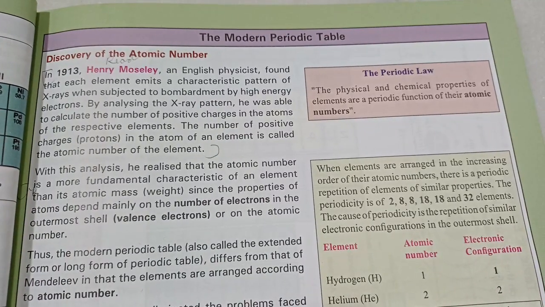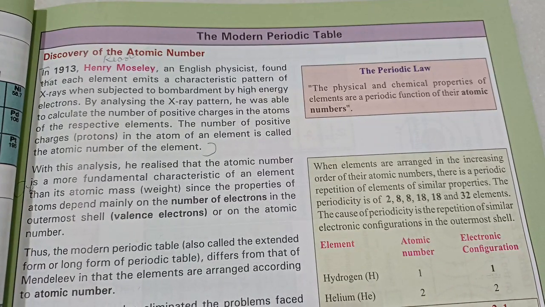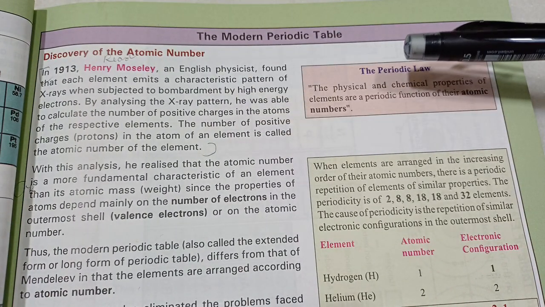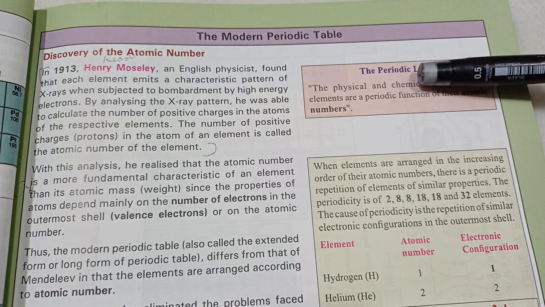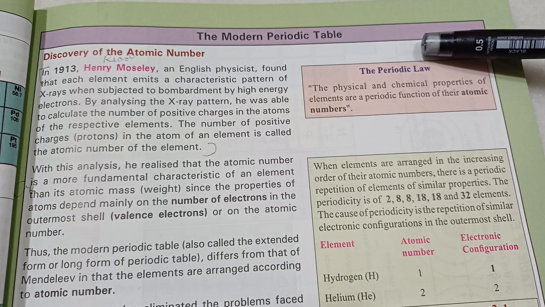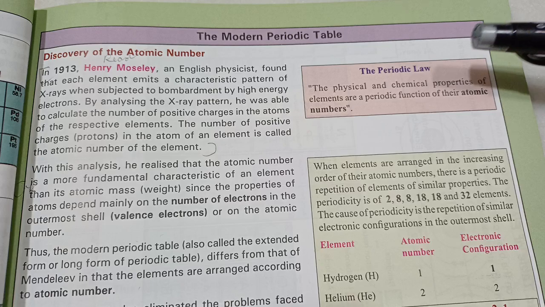Next, the discovery of atomic number. First paragraph, mark it as read. Now, the modern periodic law is the same as Mendeleev's periodic law. The only difference is that atomic weight has been changed to atomic number.